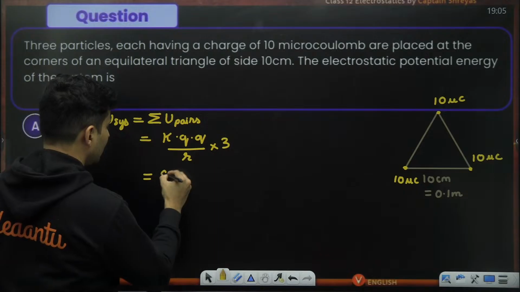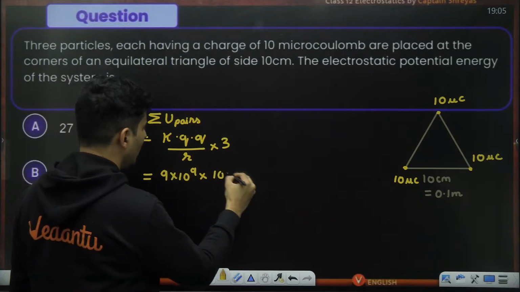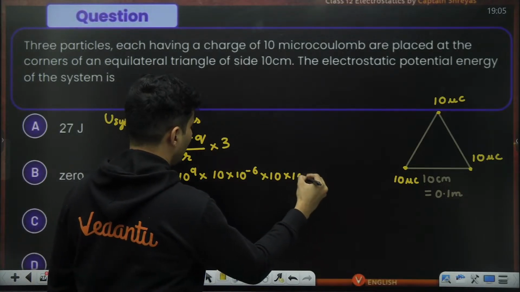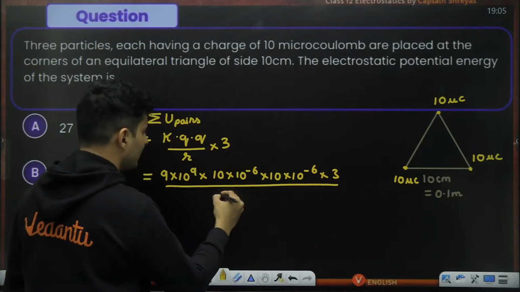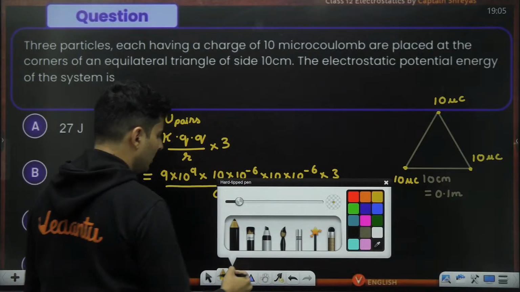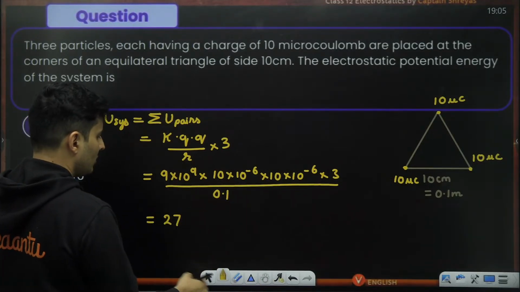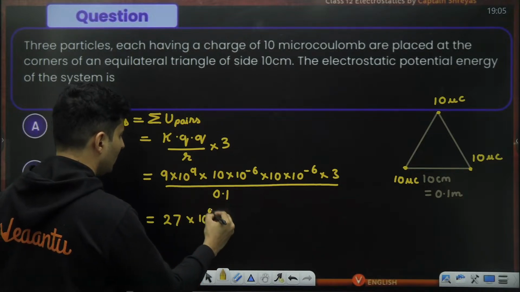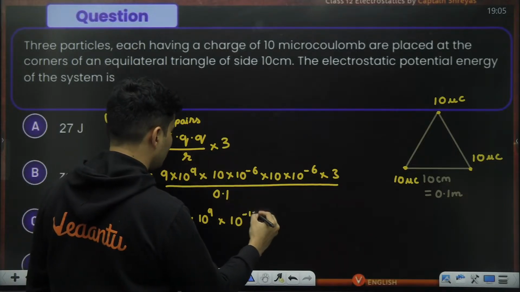Okay, so k is 9 into 10 to the power 9. The charges are 10 micro, that means 10 into 10 to the power minus 6, and again 10 into 10 to the power minus 6, and the whole thing into 3, divided by 10 centimeter, which is basically 0.1. The pure numbers 9 and 3 give you 27. 10 to the power minus 6 and minus 6 make it 10 to the power minus 12.